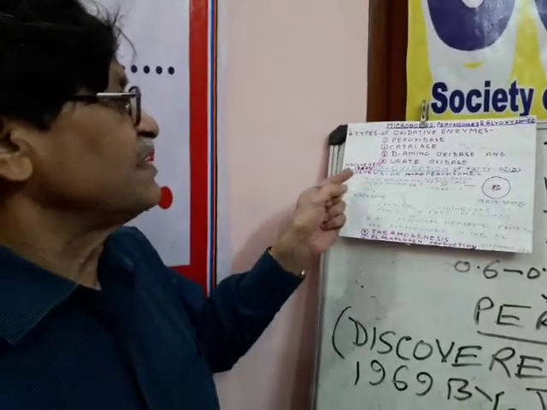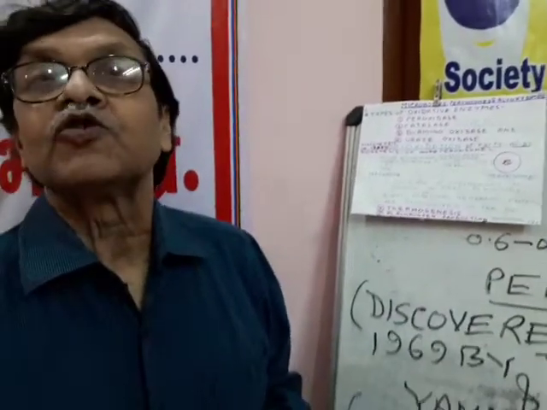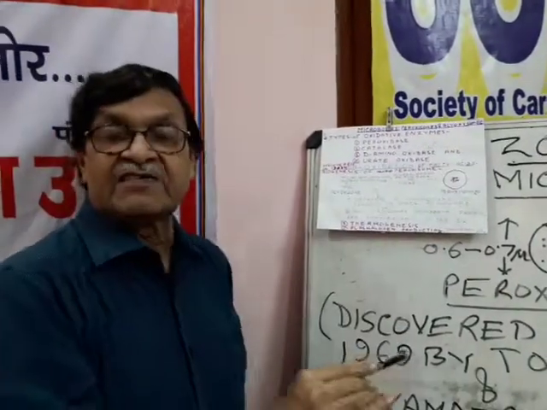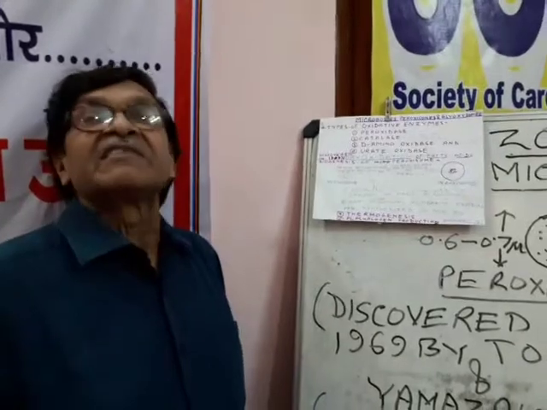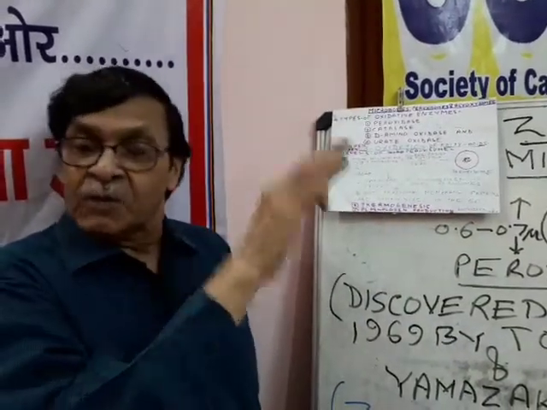It was discovered in 1976 that peroxisomes also play a role in beta oxidation of fatty acids. Although beta oxidation of fatty acids also takes place inside mitochondria, it also takes place inside the peroxisomes.